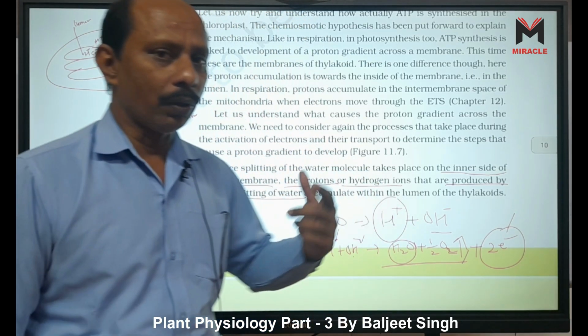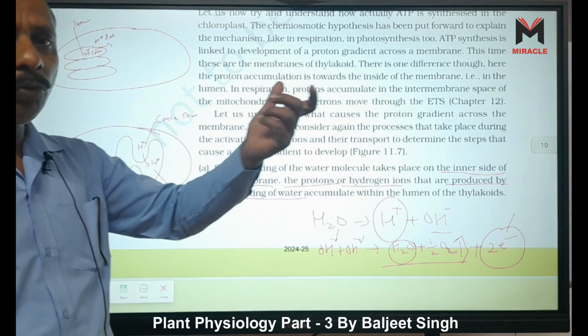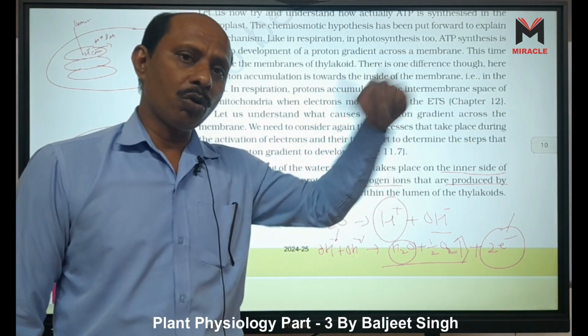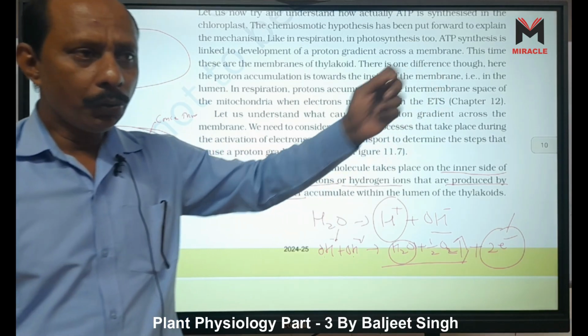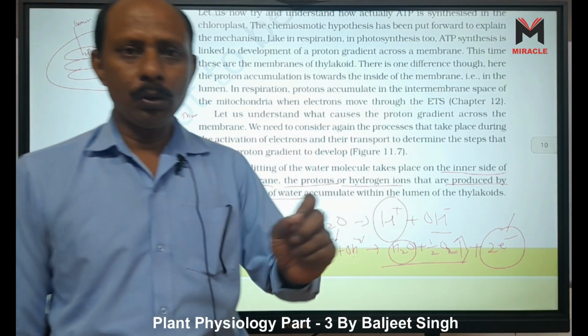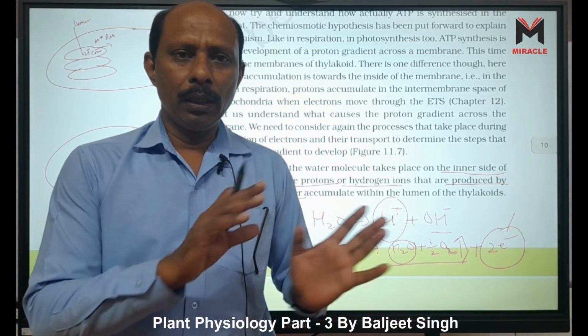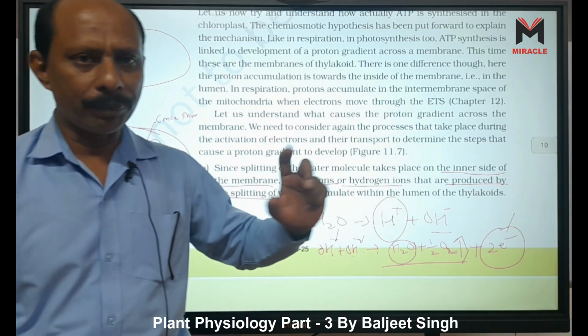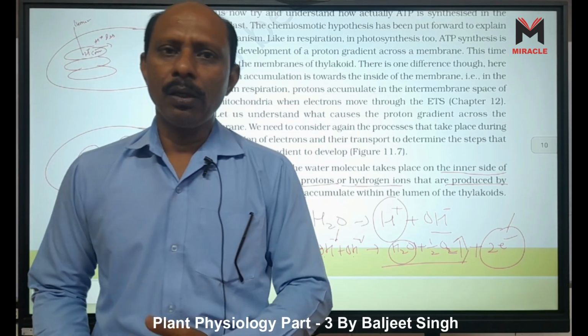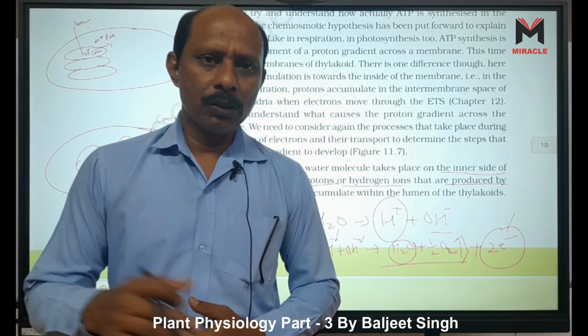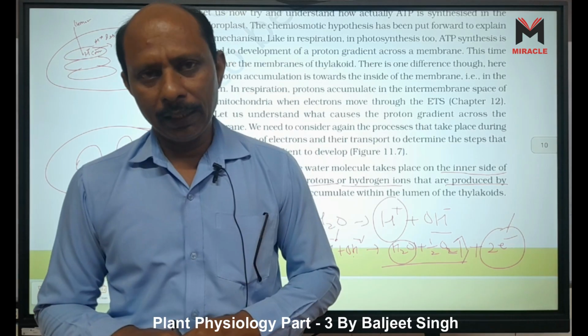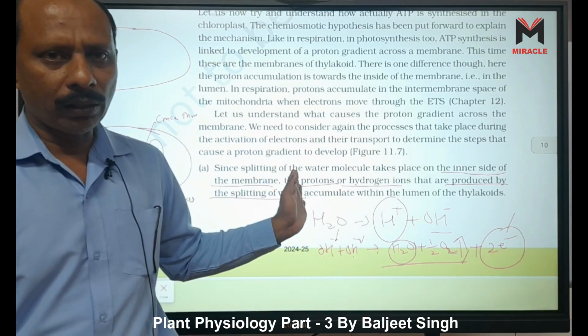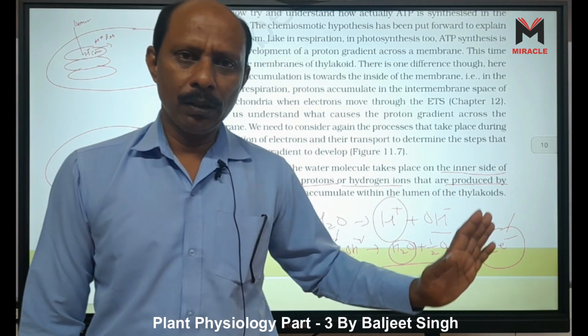Now this hydrogen carrier removes one hydrogen from the stroma and releases it to the lumen. That means one H plus ion is added here from the splitting of water, and another from the stroma to